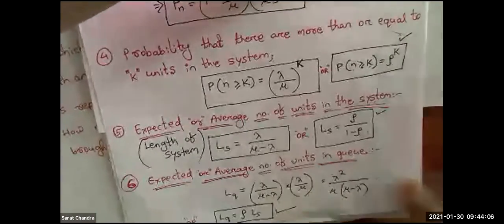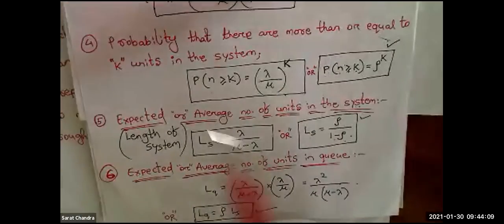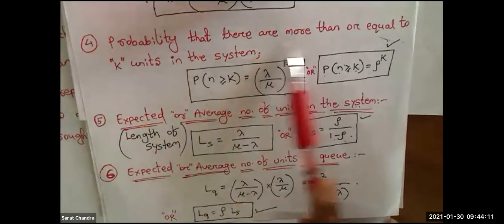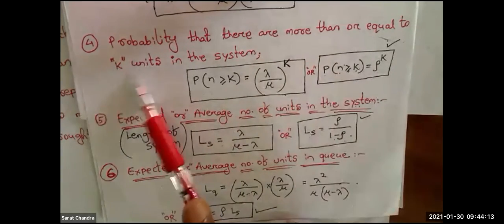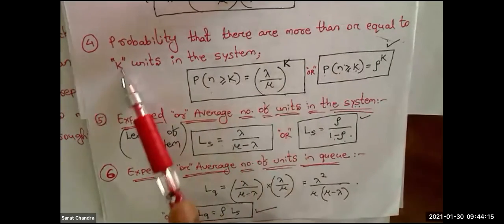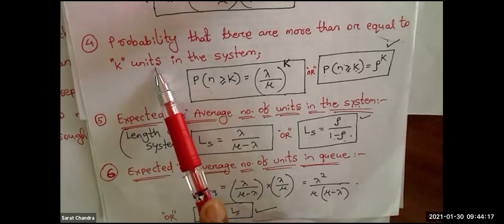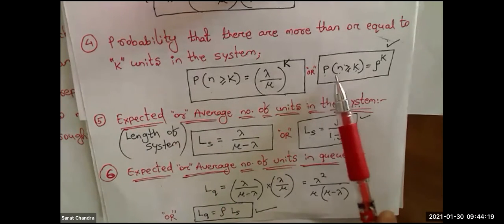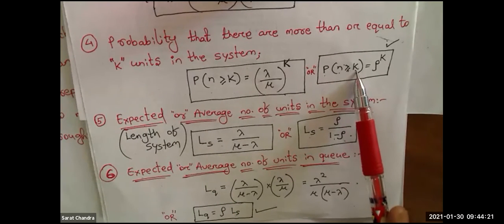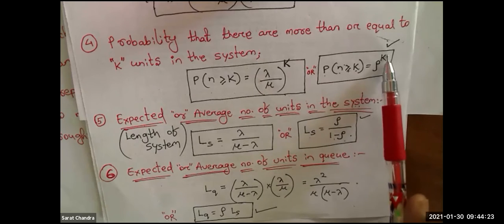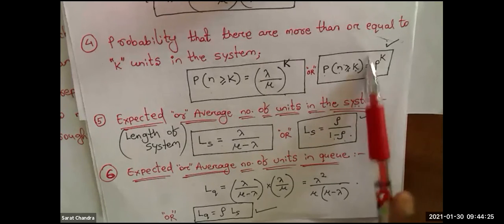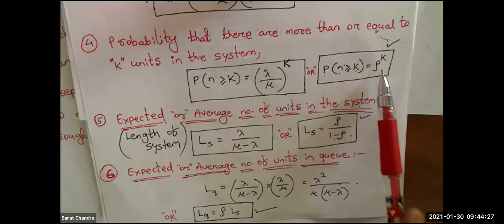The next probability is the probability that there are more than or equal to k units, or k customers, in the system. It can be written as probability of n greater than or equal to k, and that will be rho to the power k. Okay, this is the formula. One problem today we are going to solve based upon this formula.